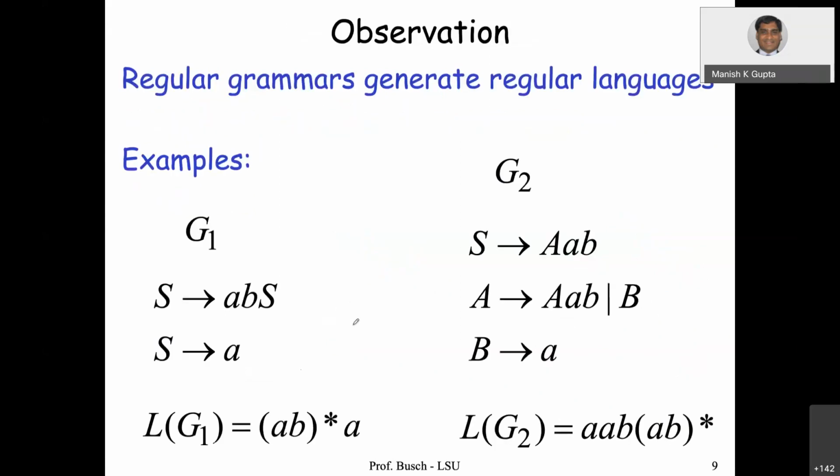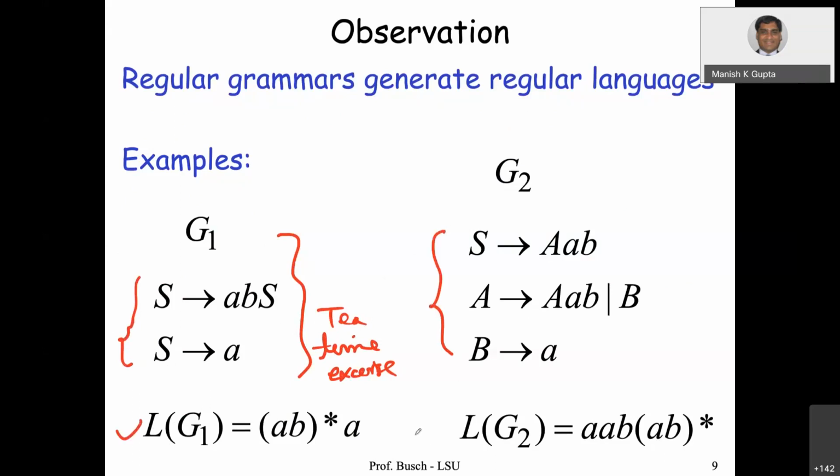Now there are certain observations. Regular grammar generates regular languages. I leave it as a tea time exercise for you: take this grammar and find out that the language is this. Take this grammar and find out the language is this.